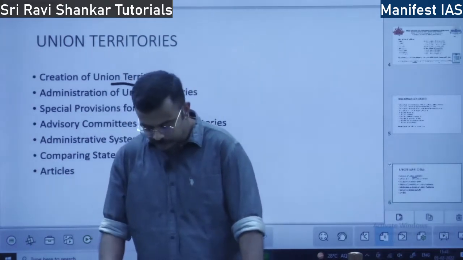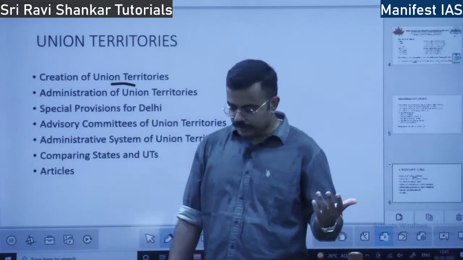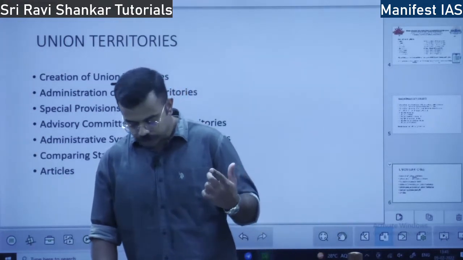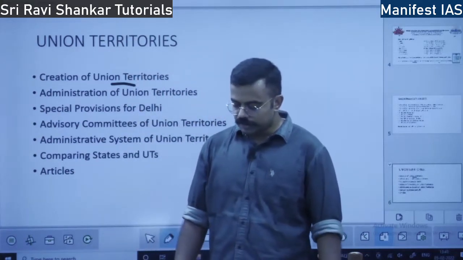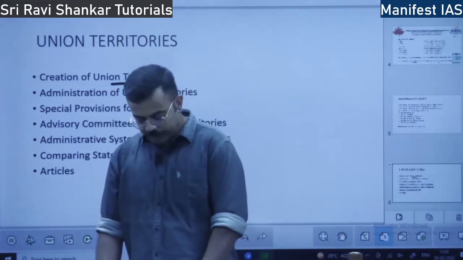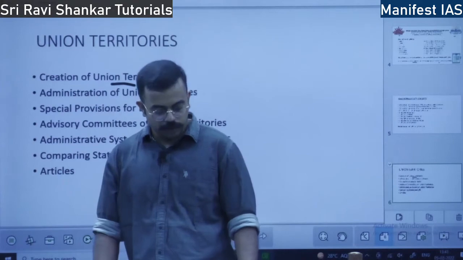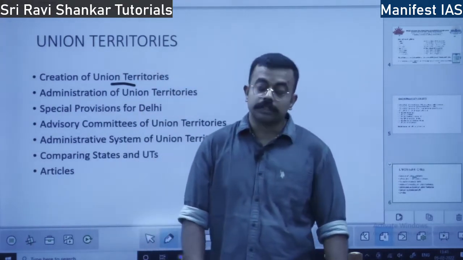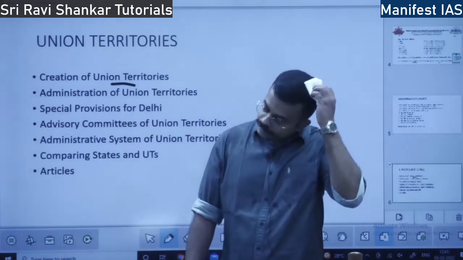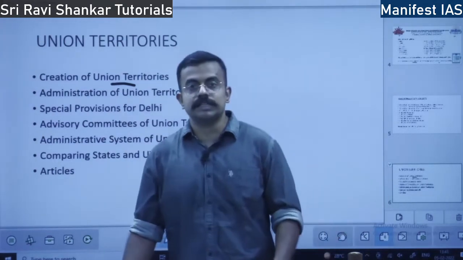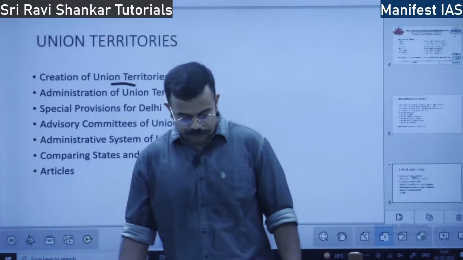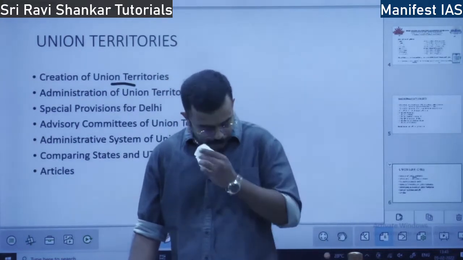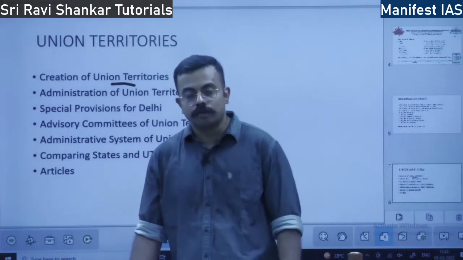Then cultural distinctiveness, Puducherry, Dadra and Nagar Haveli, because they were ruled by whom? The French. Puducherry was ruled by the French. And also strategic importance. Andaman and Nicobar, Lakshadweep, these are formed out of strategic consideration. Strategic consideration means security purpose. So recently, Jammu and Kashmir and Ladakh were formed.